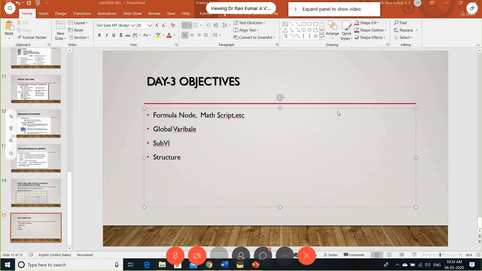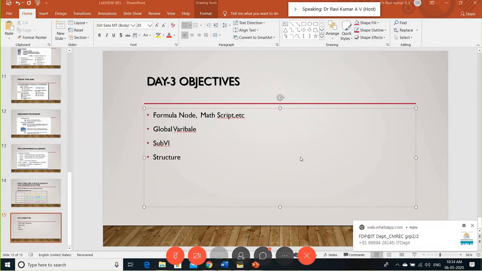Okay. Today's objectives: yesterday we did some mathematical expression realization. We'll go with other methods of how to realize expressions with some of the functions. And second, we go with the creation of the global variable, how to create the global variable, and what is the utilization of the global variable.